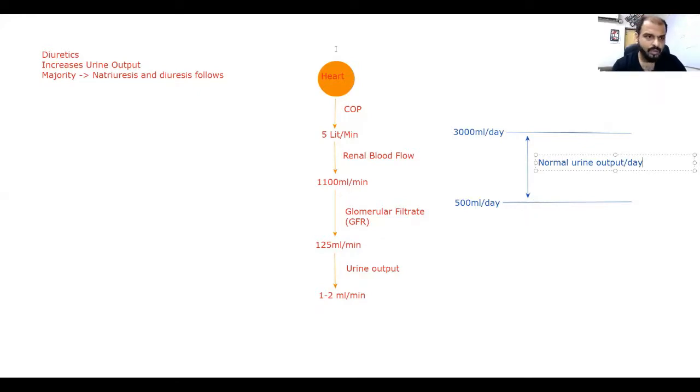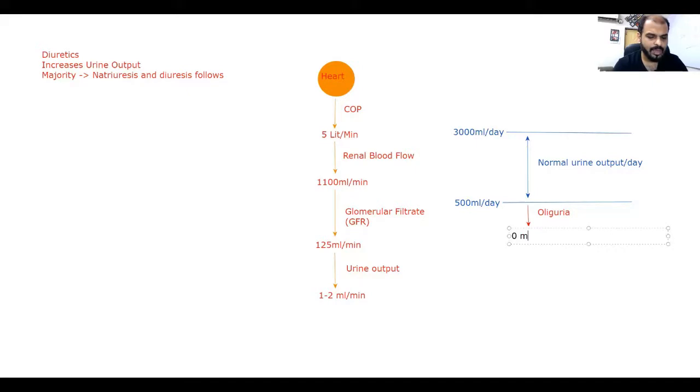Below this, what do we get? Oliguria. Yes, very good. Below the 500 ml per day value is oliguria. And when the urine output virtually reaches 0, it is anuria.